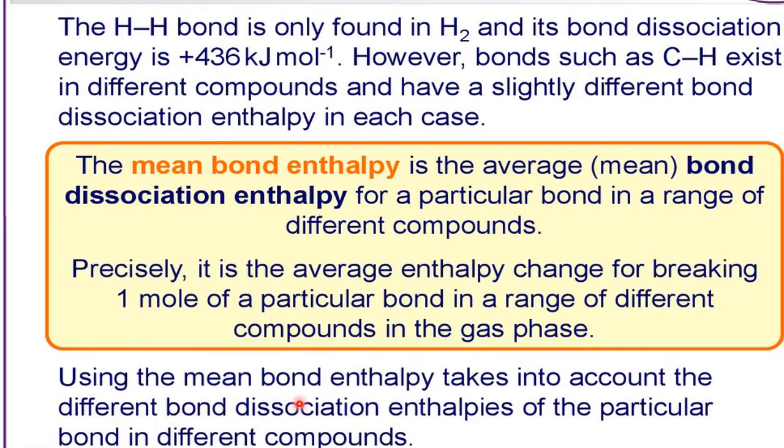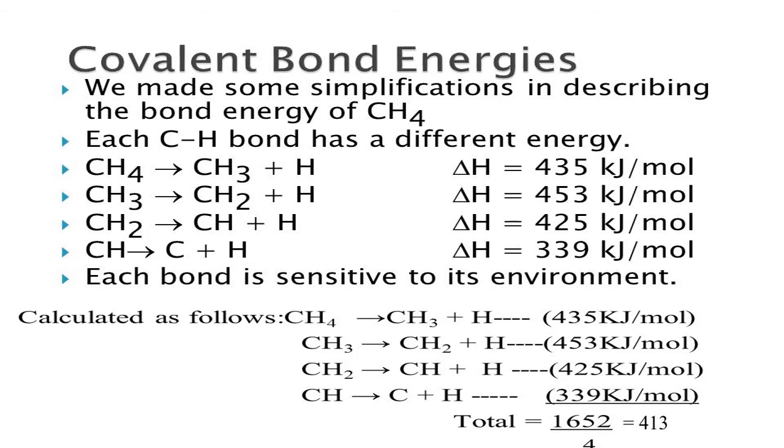Okay, so using the mean bond enthalpy takes into account the different bond dissociation enthalpies of the particular bond in different compounds. Okay, right. Now here, to understand mean bond enthalpy, I have taken methane. Okay, so when methane comes into CH3 plus H, this first CH bond breaks, 435. Now CH3 to CH2, see it is more energy because a plus is created. So from the plus area, taking out the electron is very difficult. So like that. Okay. Now here it requires less energy compared to this one.